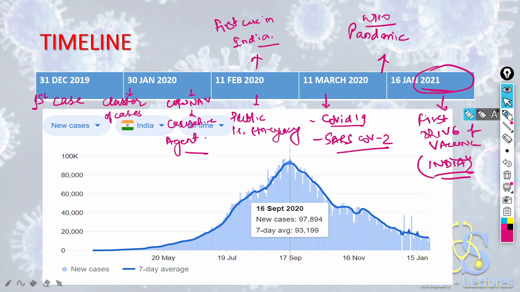Now seeing this graph, this tells the situation in India. The peak in India was around mid-September, where we reported as many as 98,000 cases per day. Now the disease is on decline.